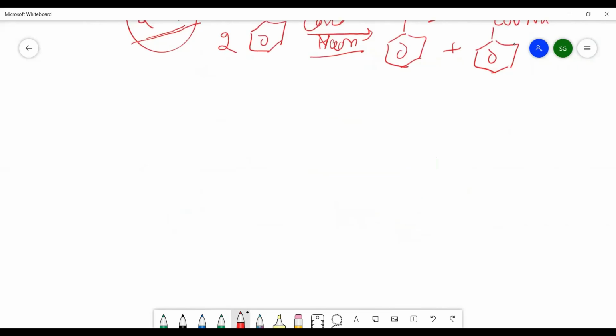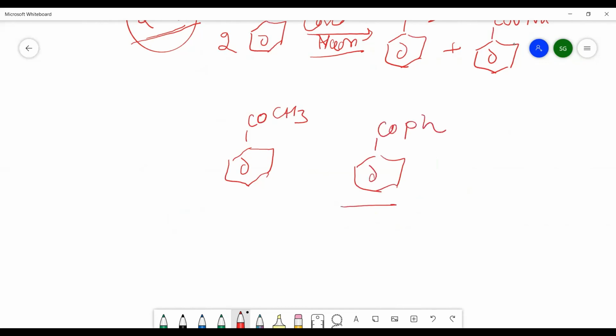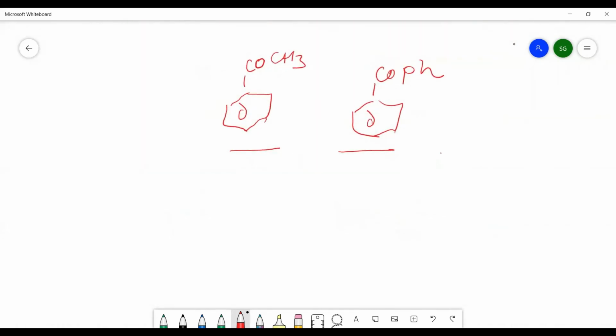That is a distinguishing test. Suppose you are having the acetophenone and benzophenone. This is acetophenone and this is benzophenone. Now in this case you will see that both are ketones. So what kind of test can we use? That you have done in the alcohol chapter, that is the iodoform test, in haloform reactions.